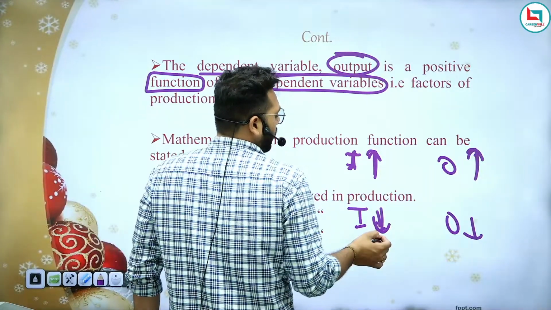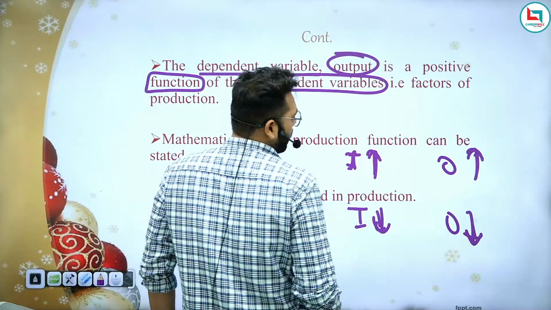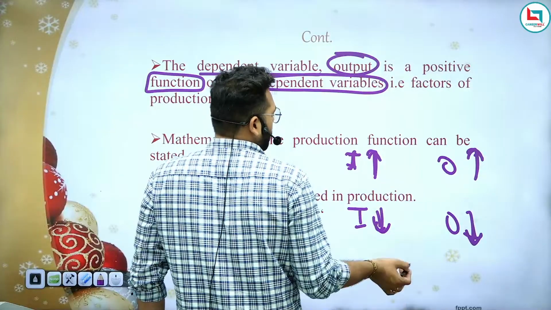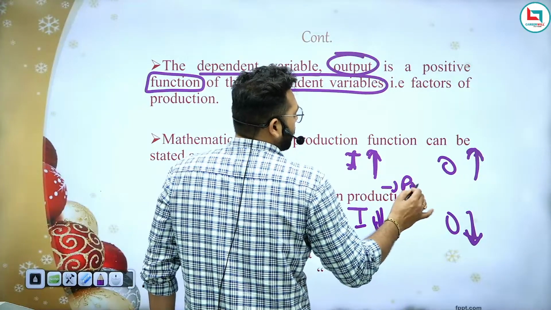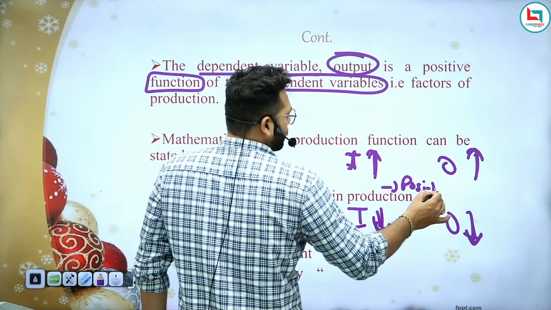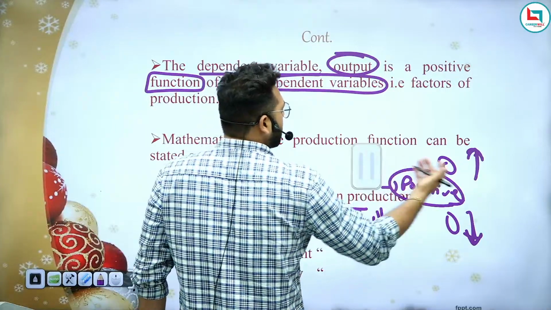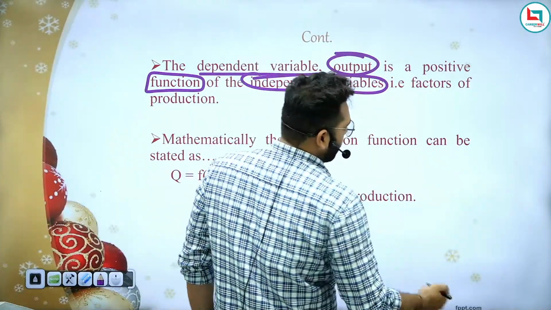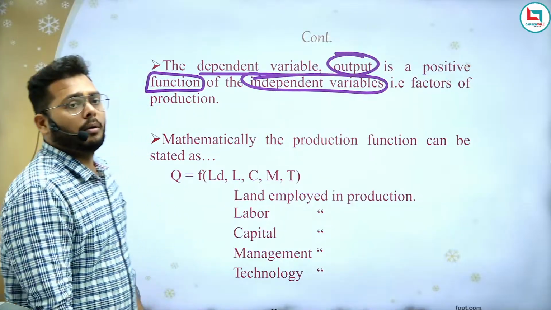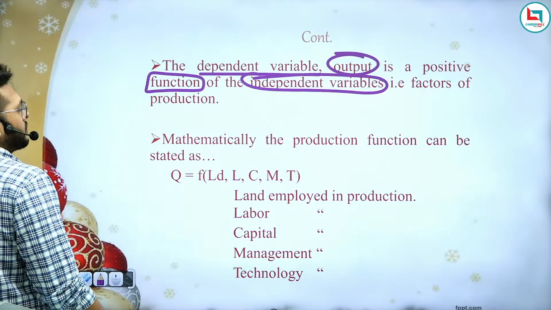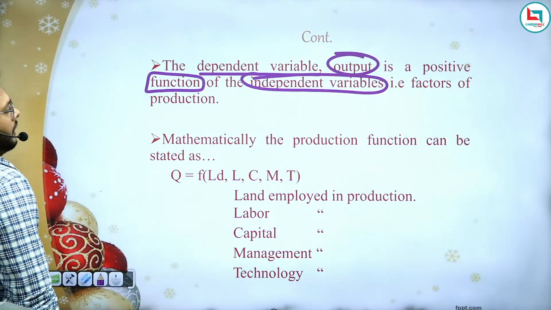One is going downward, the other is also going downward. So there is a positive relation. This is what is called positive relation, positive function. If both things are doing the same thing, this is called positive relation, or you can say positive function. Am I clear or not?